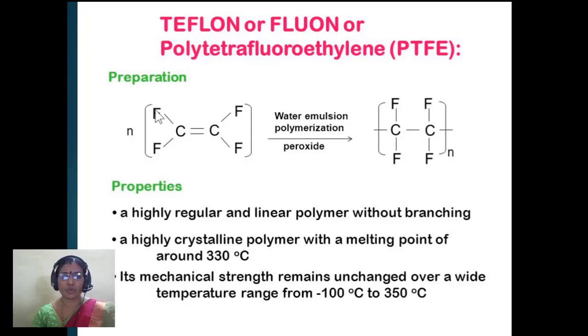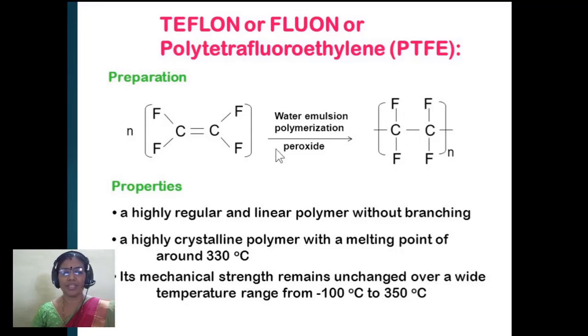Instead of the H2, if we replace it by F2, instead of the 4 hydrogen atoms, if you are replacing by 4 fluorine atoms, you get tetrafluoroethylene. This tetrafluoroethylene, when it is subjected to heat and pressure, in the presence of a catalyst, it polymerizes to give you polytetrafluoroethylene.